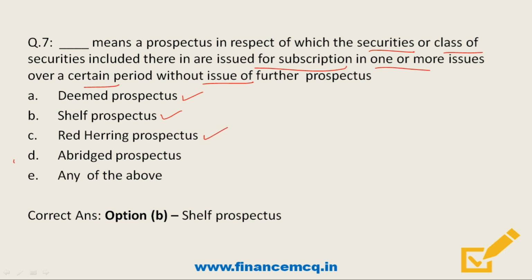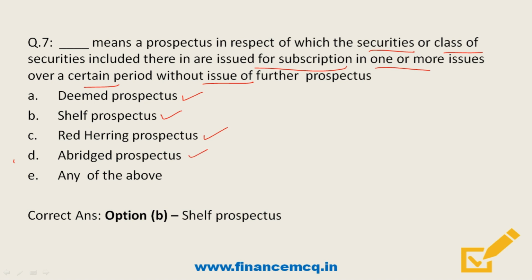Friends, the provisions of red herring prospectus are contained under section 32 of Companies Act 2013. So friends, red herring prospectus is basically an incomplete prospectus and does not have complete particulars like the price of the securities offered or quantum of the securities issued. And friends, this prospectus, that is red herring prospectus, is to be filed with Registrar of Companies at least 3 days prior to the opening of subscription.